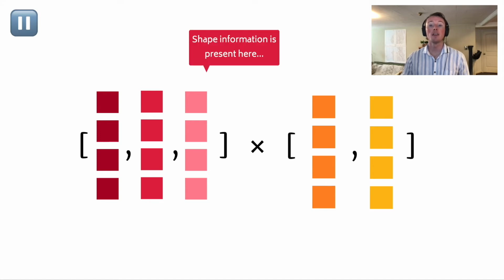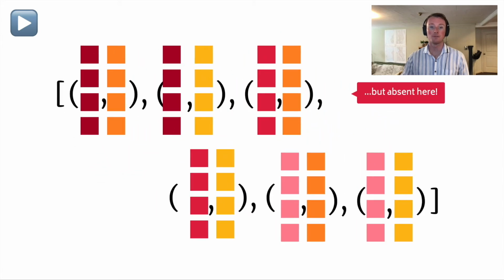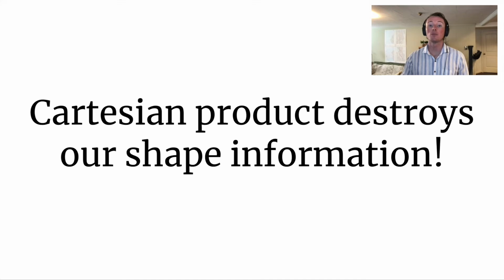Specifically, we still have A and B in their two-dimensional forms, as a list of rows and columns respectively. So shape information is present here, but when we step forward again, the shape information is lost. Our 2D matrices have been flattened into a one-dimensional list, with no way to recover the shapes of the original matrices. So it seems that the Cartesian product operator is destroying our shape information.